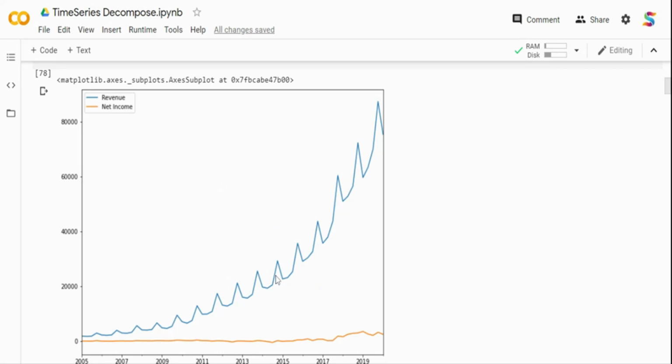Now within the trend, you can also see seasonality in a business. In the case of Amazon, you can see these peaks every year. If you zoom down into the graph, which we'll be doing next, you can see there is a seasonal flavor as well. During December and January, the sales are pretty high due to the holiday season, or the post-holiday season, since the holiday season typically spills over till January. So there's seasonality in a business, and that's where the seasonal component comes in.